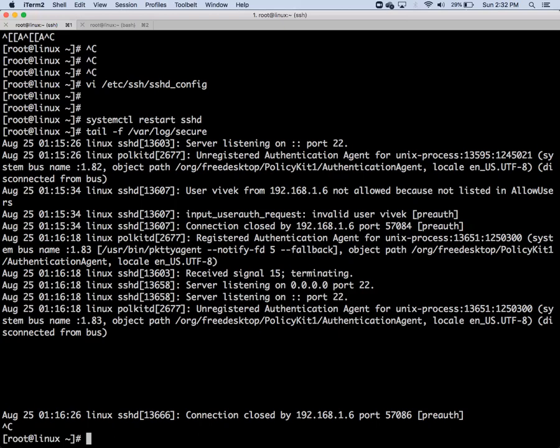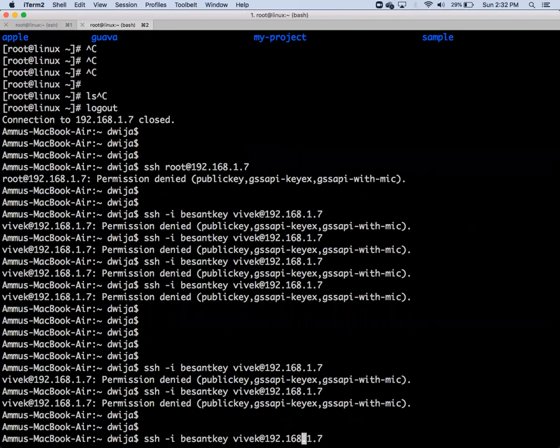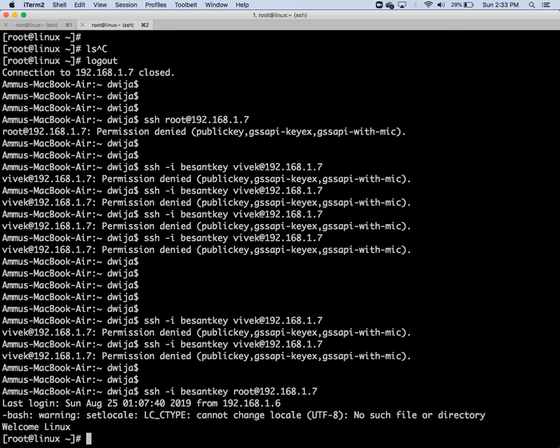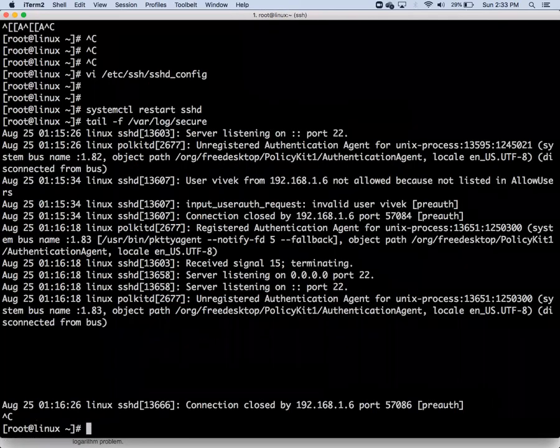Then restart SSH. And you should log in using SSH user at the rate like this, with the key. If you want to check with root, it should work properly. Root is working, but it is not working for the others. That is the troubleshooting part you have to do. Okay. That's fine.